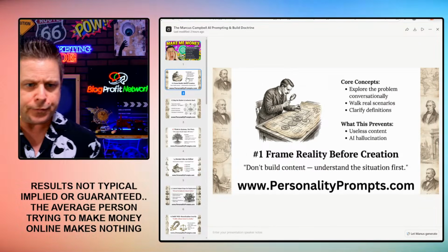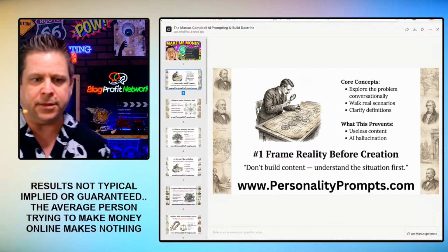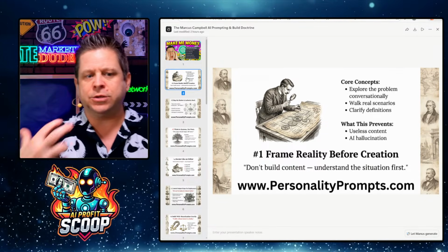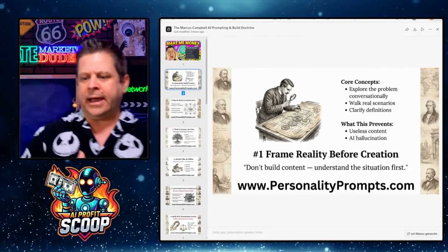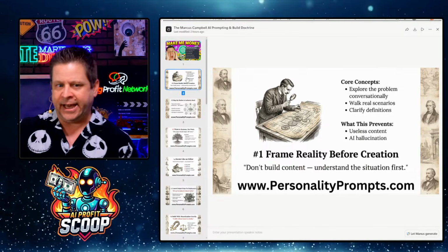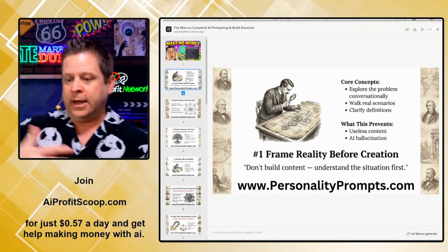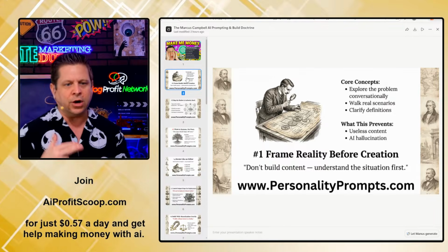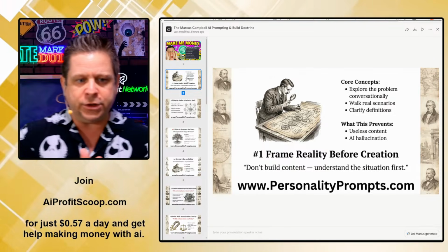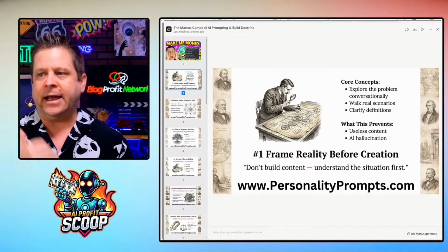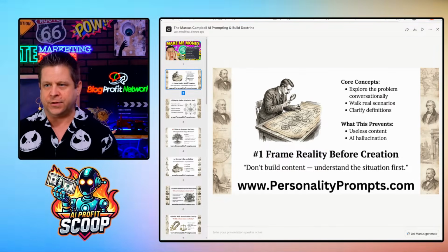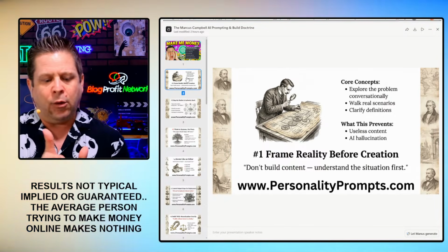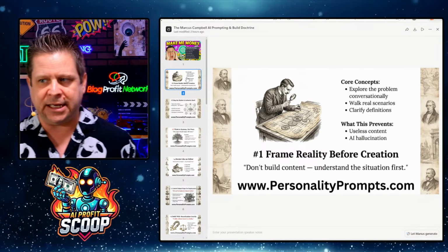Going through here, the core concept we're going to look at is exploring the problem conversationally. Where a lot of people will ask a question, what I do is explore something. I'll say, okay, what are all the top businesses that use this? Or what are the ways to cut down on calories that do this thing? Or something very specific. So we're going to start with the conversational approach, and then go into real scenarios and clarify definitions. What we're doing is looking for things. As an AI creator, someone using AI to build a business, we want to look for those gaps and understand things in a different way.